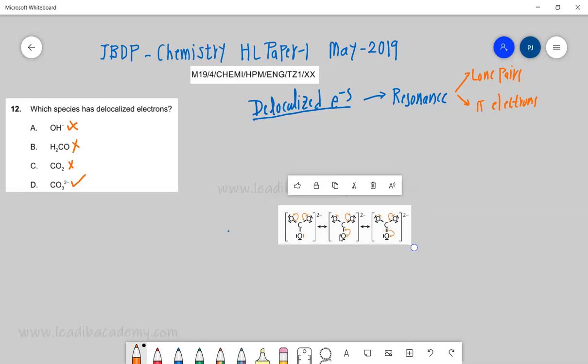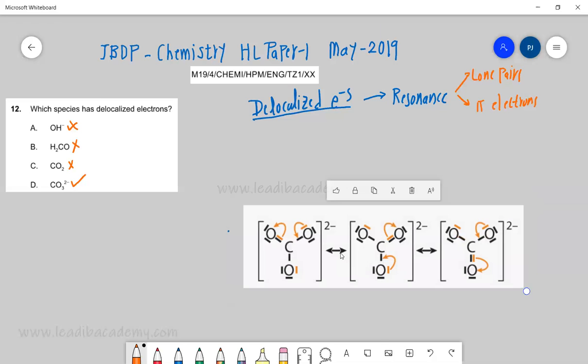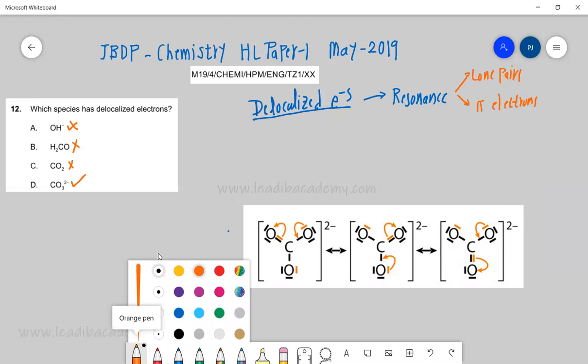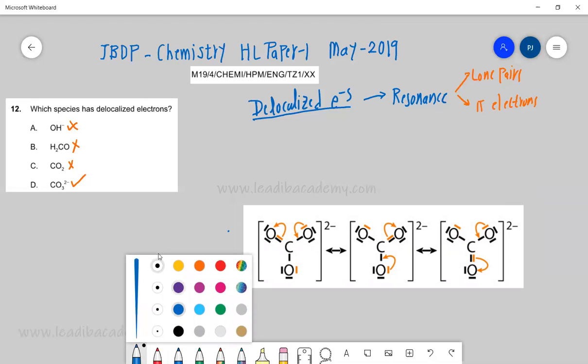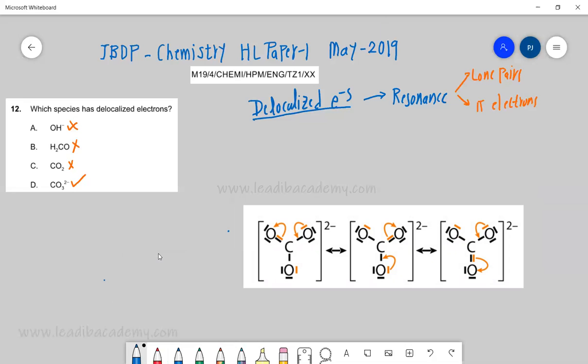Okay, let me explain this. What is meant by this? So these are the carbonate radicals. What is happening in this case, you can clearly see. Let me put it with a different color. So what do you get from this?